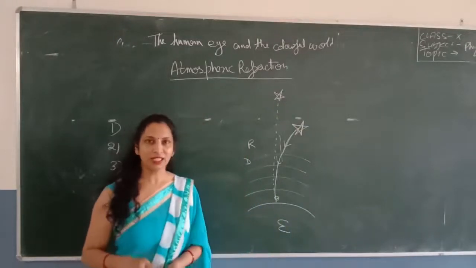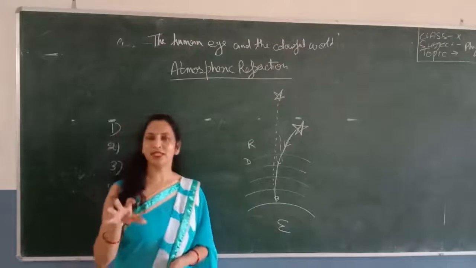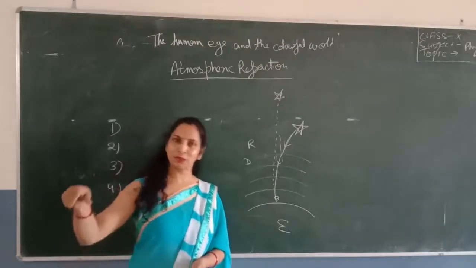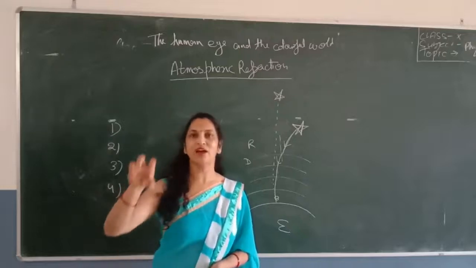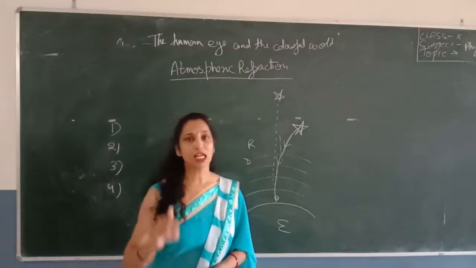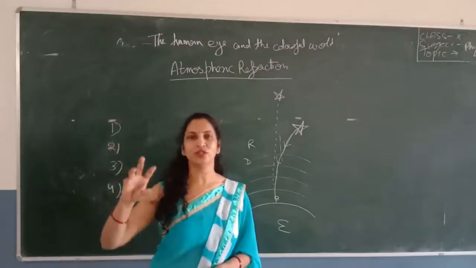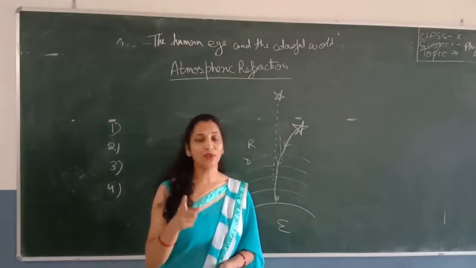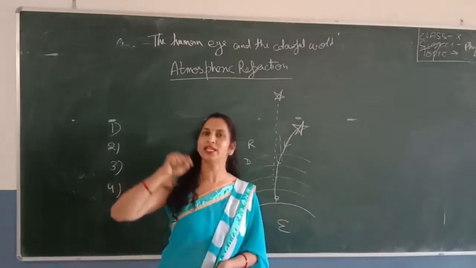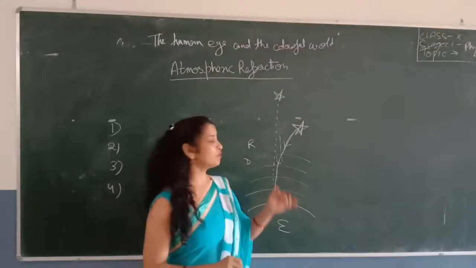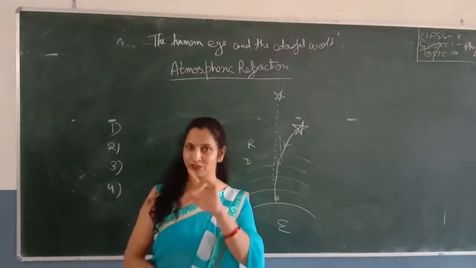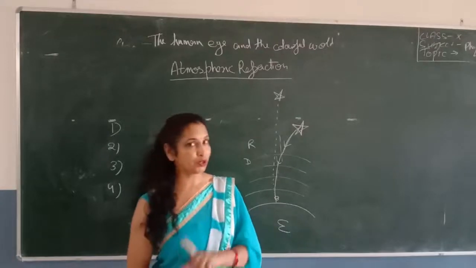Here we will explain what type of atmosphere is present near the earth and what type of atmosphere is present far from the earth. It means the atmosphere has different optical densities. As we move towards the earth, the density of the air increases. And we know that when the light passes from the rare to the denser medium, it bends towards the normal. So in case of the star, when the light passes through the different atmospheric layers, it bends towards the normal.